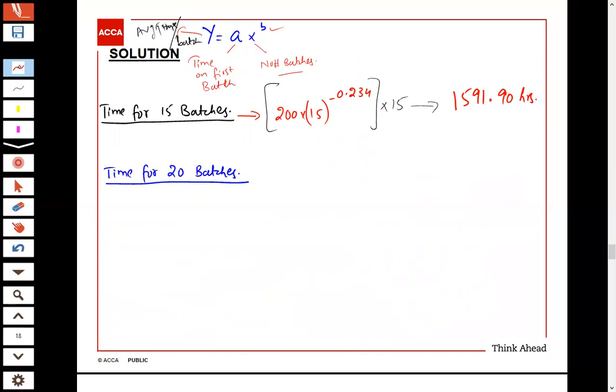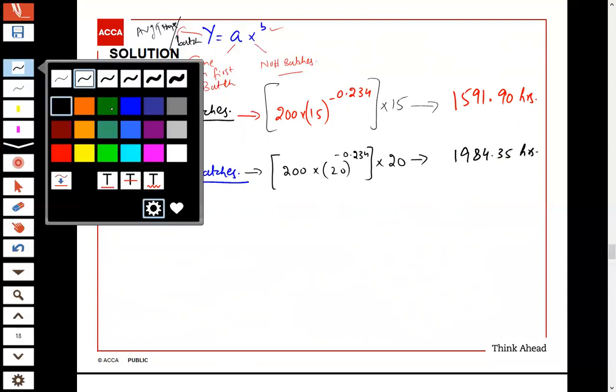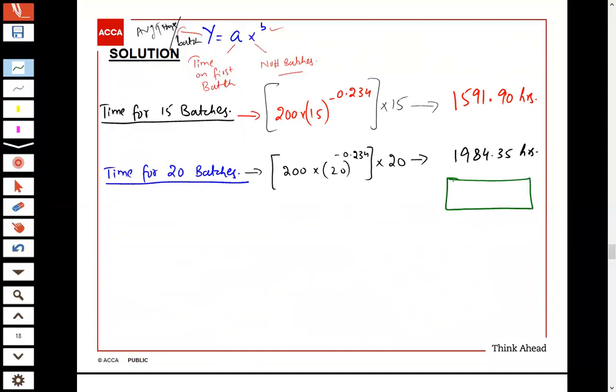Now we will be calculating the time for 20 batches. 200 multiplied by 20 to the power minus 0.234 multiplied by 20. The answer is 1984.35 hours. Now see the difference between 15 and 20. The difference is of 5 batches.